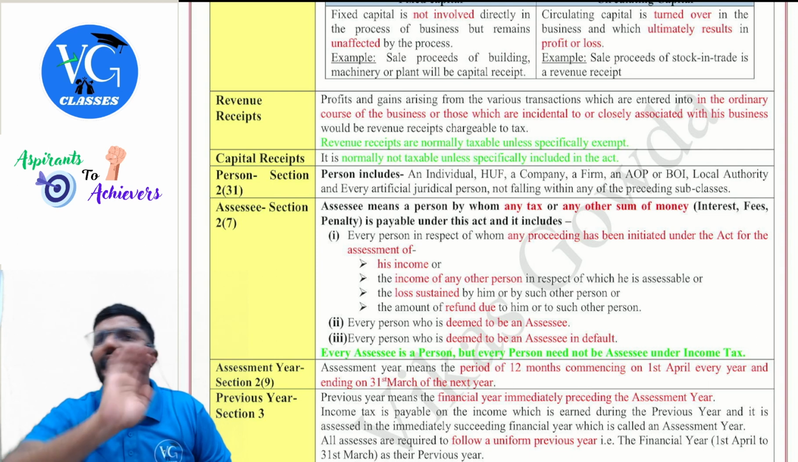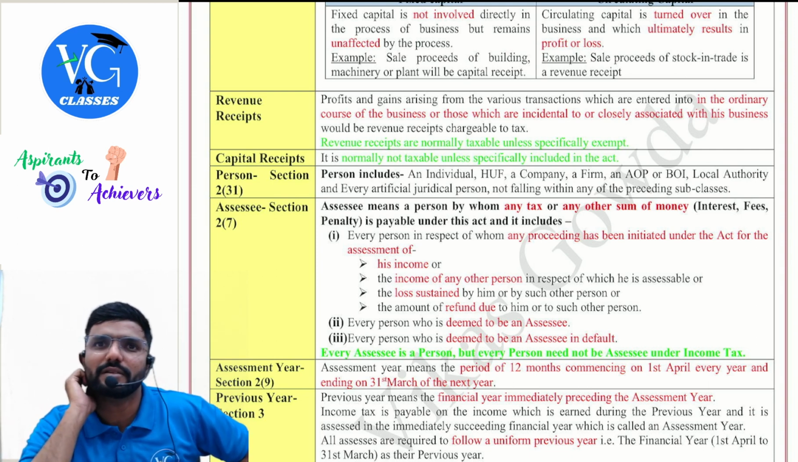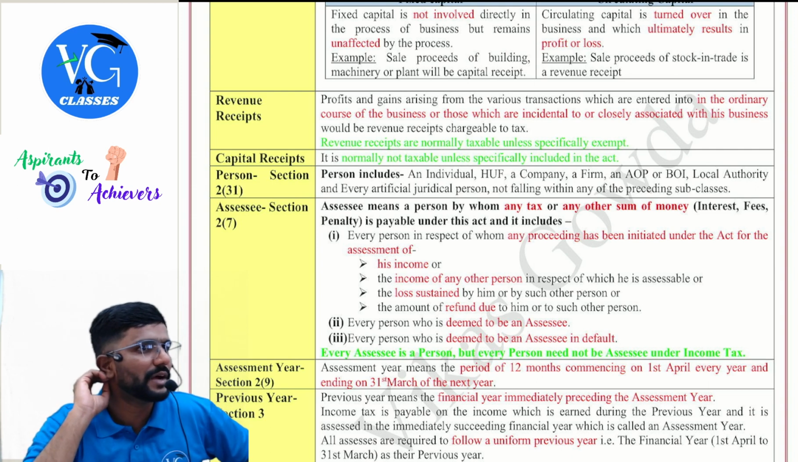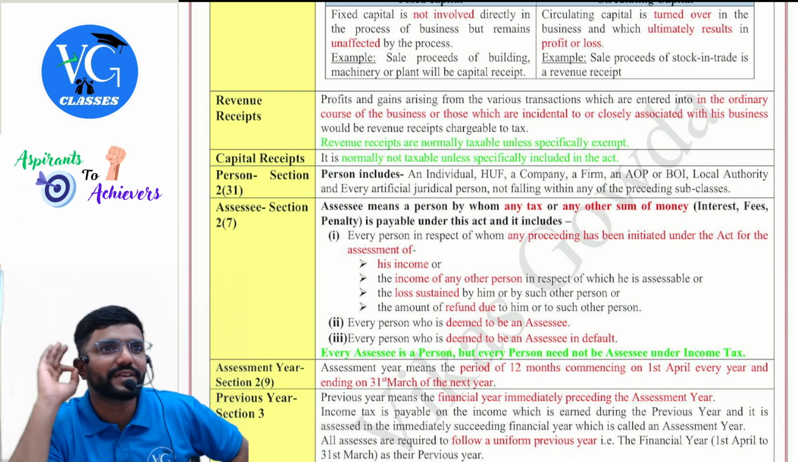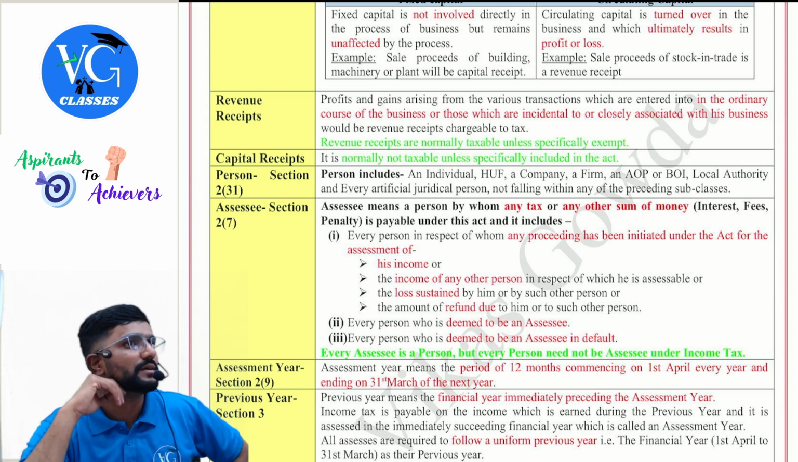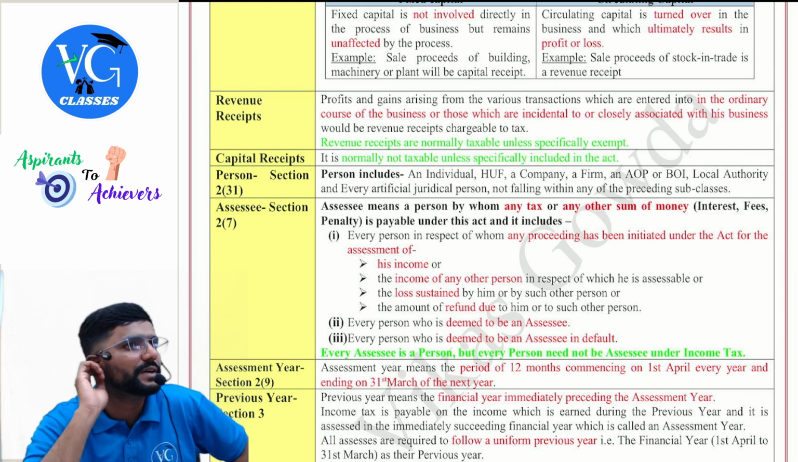Whereas capital receipts are normally not taxable. But if the law specifically says that it is taxable, yes, we have to follow that. Example is capital gains. Capital gains on the transfer of a capital asset is capital in nature. Still, section 45 tells it is taxable under the head capital gains. Yes, we have to follow it.